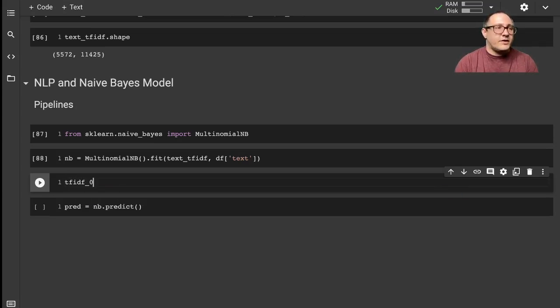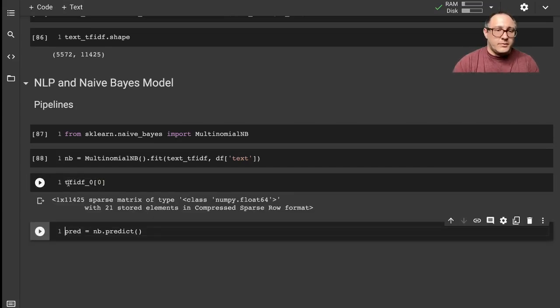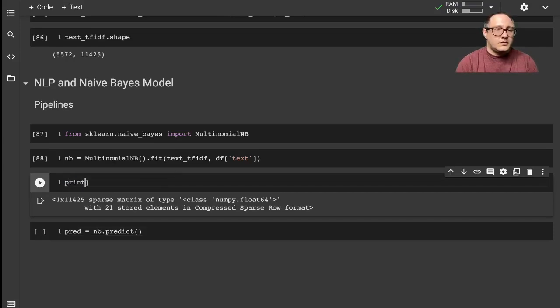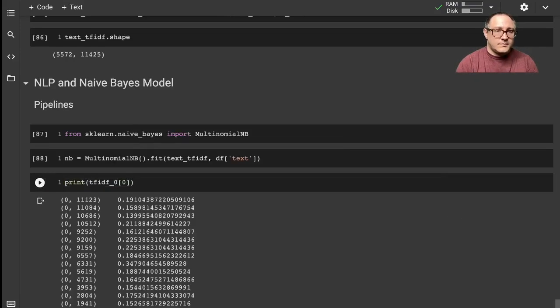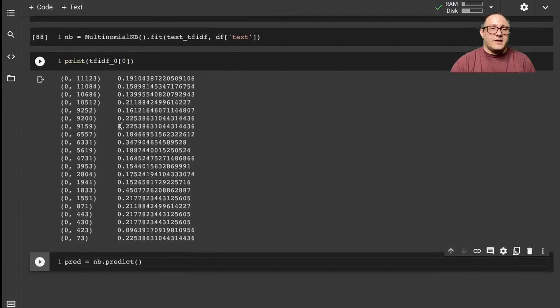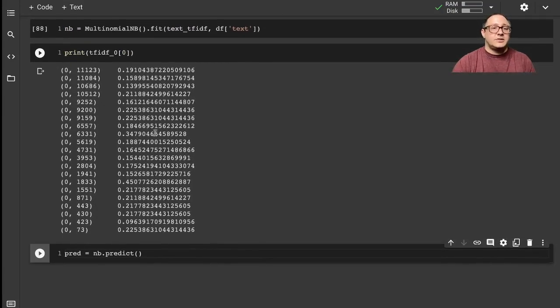Did I actually have TF-IDF 0 of 0? Let me print it. So this is actually what the data is going to look like. This is the text message from one of the texts.